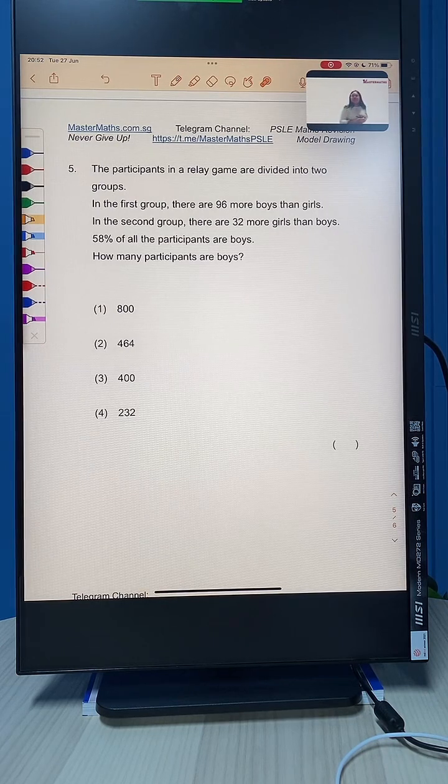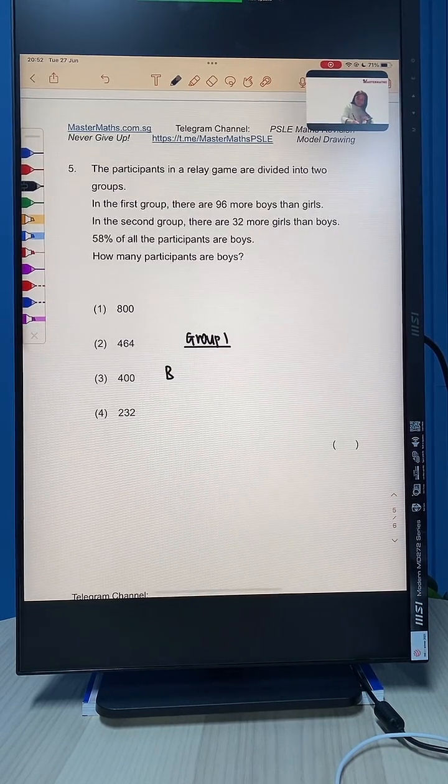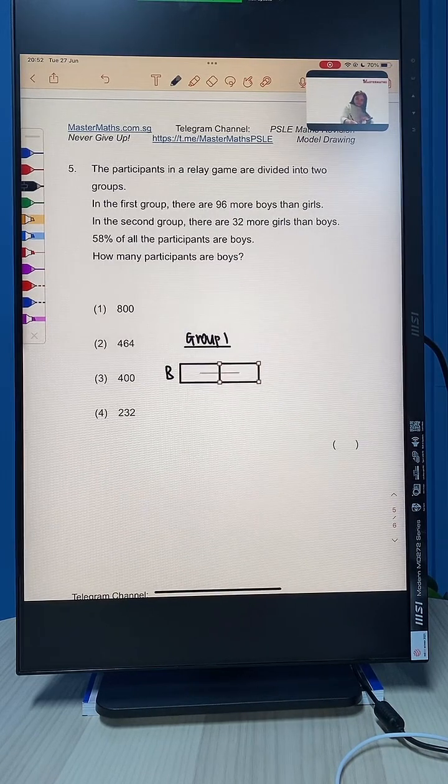In the first group, there are 96 more boys than girls. Straight away we can draw something, right? So I'm going to draw my first group. Okay, group 1. Group 1, I am going to have 96 more boys than girls. So this will be 96, and the girls will be at the bottom.